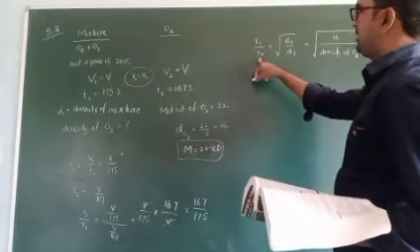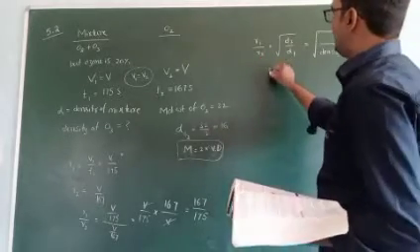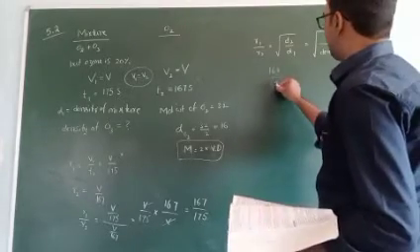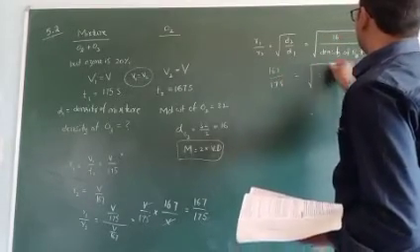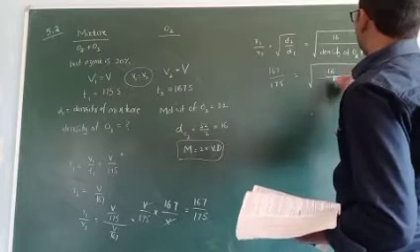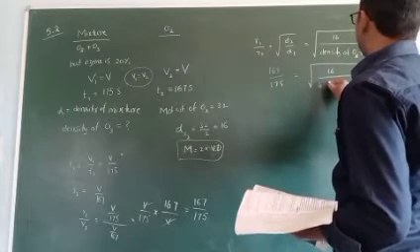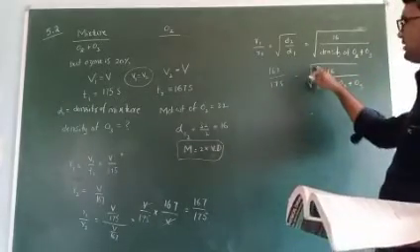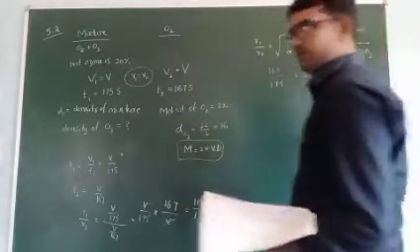What is the R1 by R2 value? 167 by 175 is equal to root over 16 by the density of the mixture of O2 plus O3. The square root moves to that side as a square.